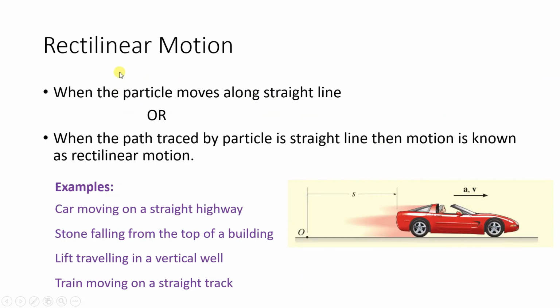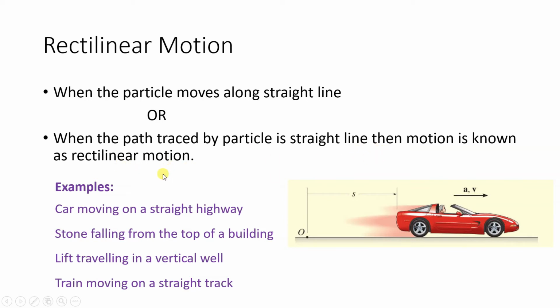Now next we will see rectilinear motion. So what do you mean by rectilinear motion? When the particle moves along a straight line. Now here you have to understand that we are talking about kinematics of a particle. So when we are defining rectilinear motion, we have to talk about a particle only. When the particle moves along a straight line, it is called rectilinear motion. Or when the path traced by the particle is a straight line, then the motion is called rectilinear motion.